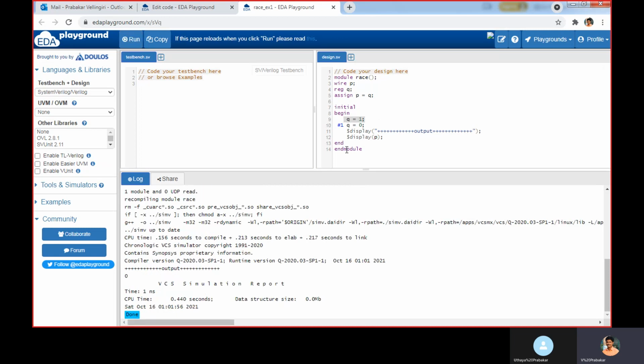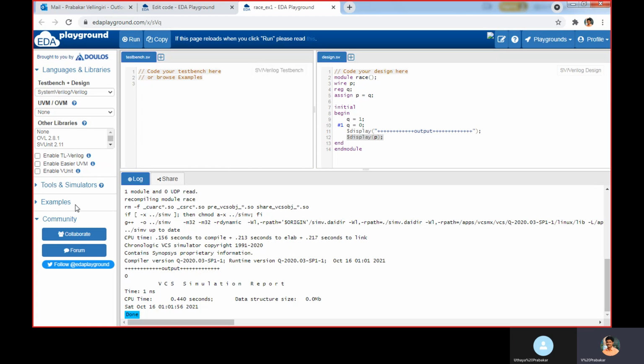We are assigning Q as 1. Then after one time unit, we are assigning 0. So initially it will be 1, then after 1 we are assigning 0, so it will become 0. So when I display that, I am getting 0.